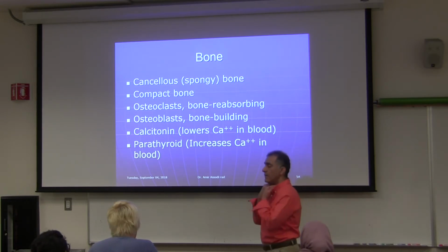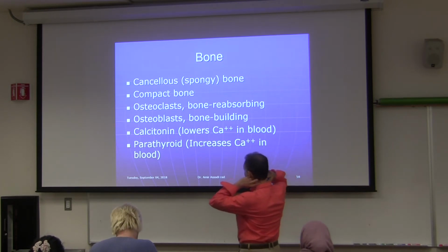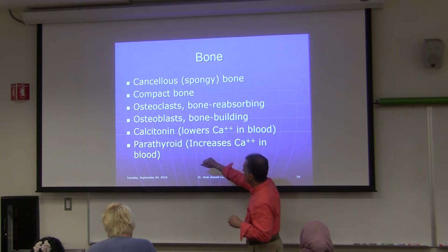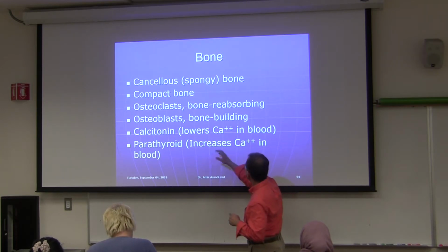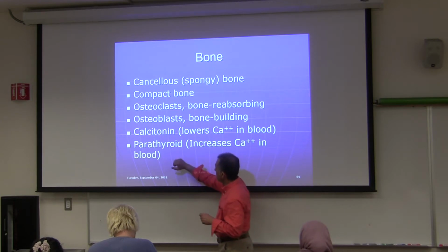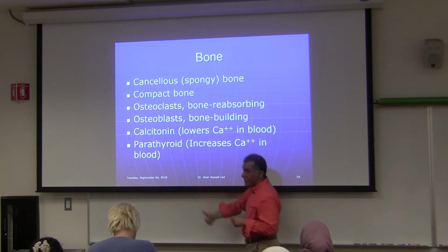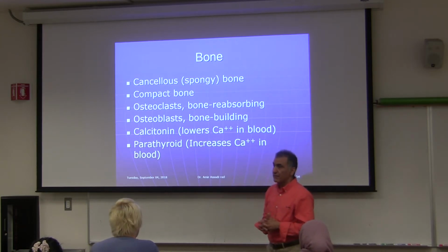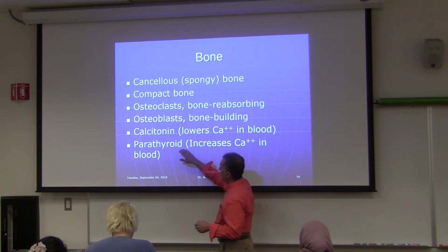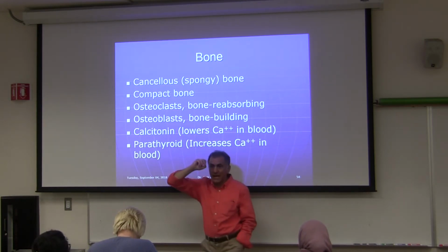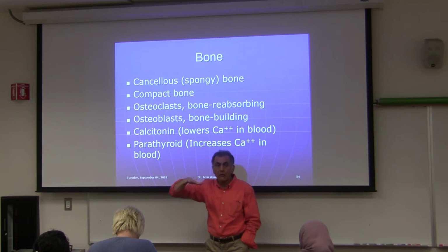And in the back of your thyroid gland, there are 4 parathyroid glands, which make the parathyroid hormone. So what happens with parathyroid hormone? It increases the calcium level in the blood. And what happens? Parathyroid hormone stimulates osteoclasts, and osteoclasts break down bone.